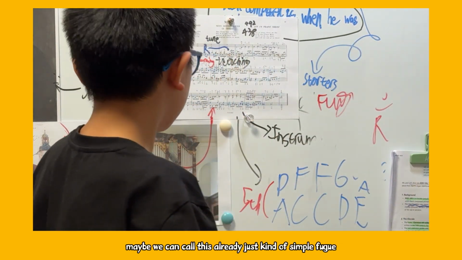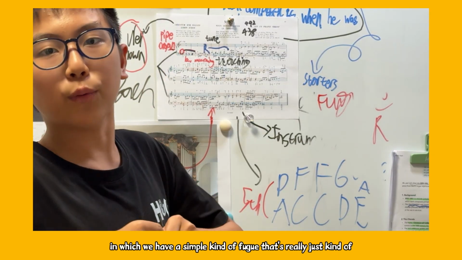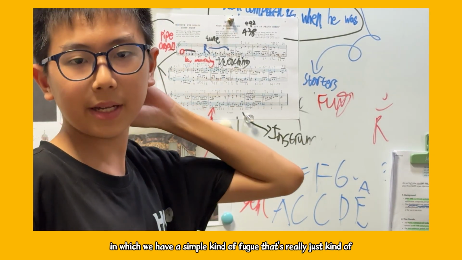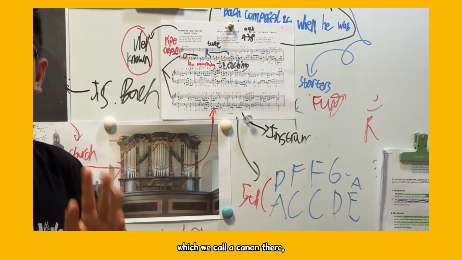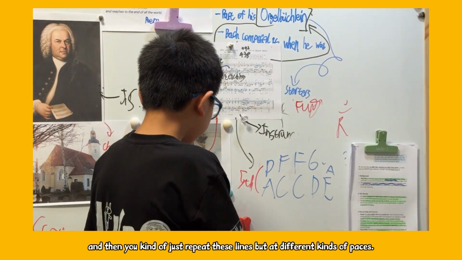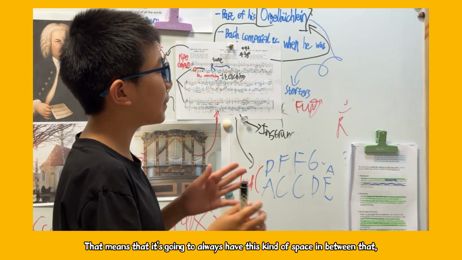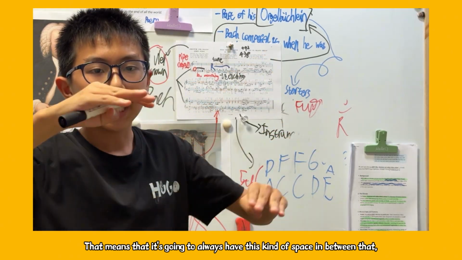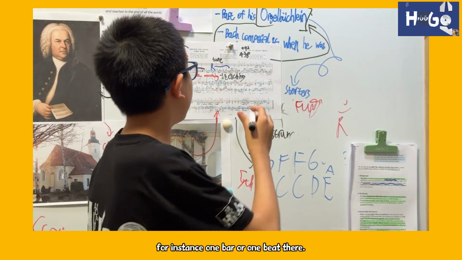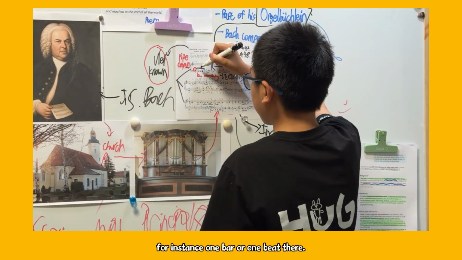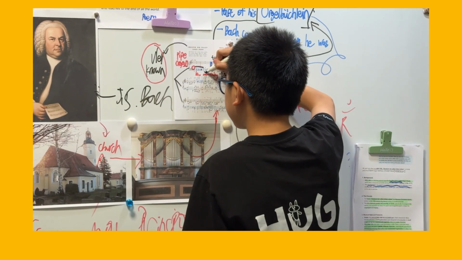So maybe we could call this already a simpler kind of fugue, which we call the canon there. And the canon is just repeating these lines, but at different paces. That means it's always going to have this kind of space in between, like for instance, one bar or one beat there. So let's see how it goes.